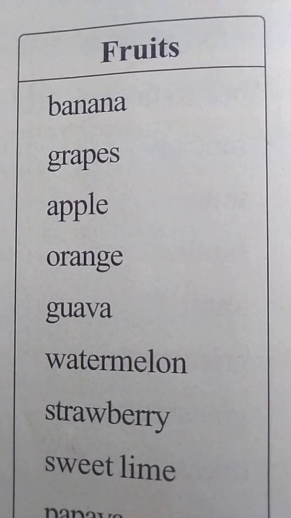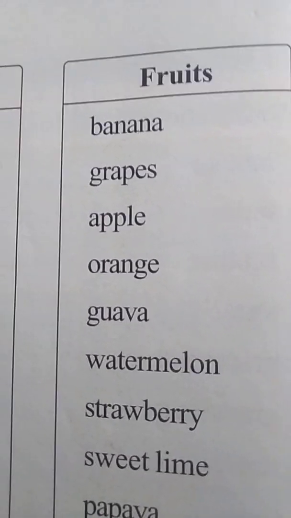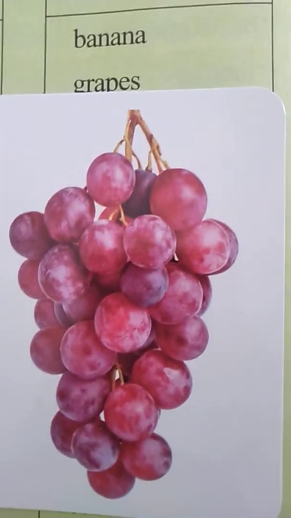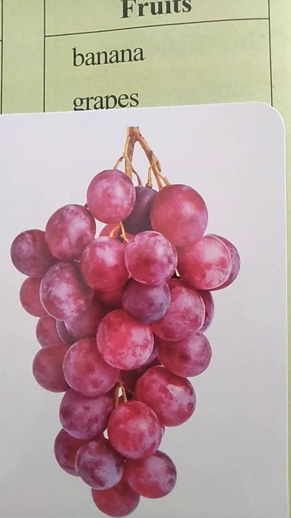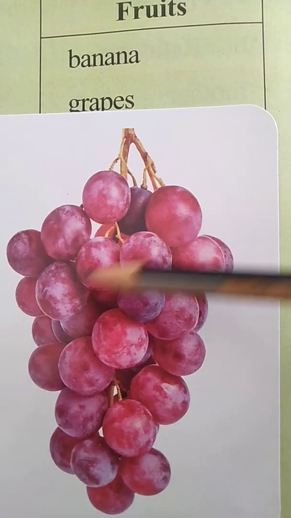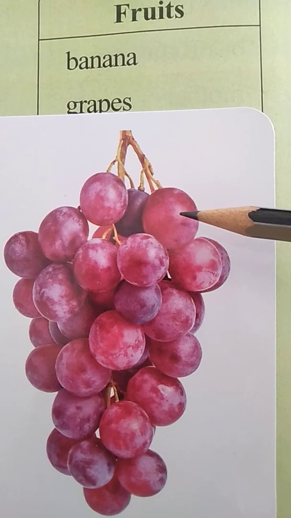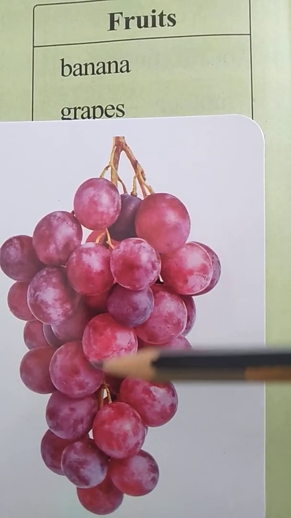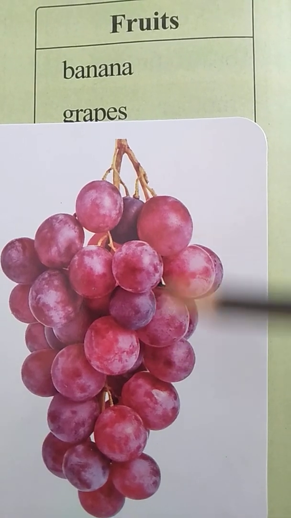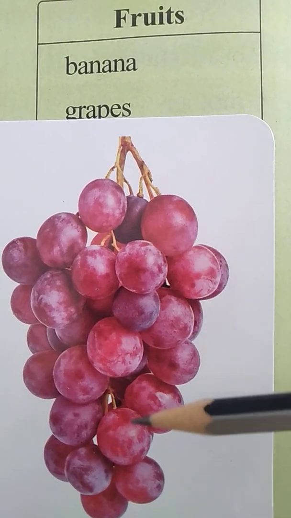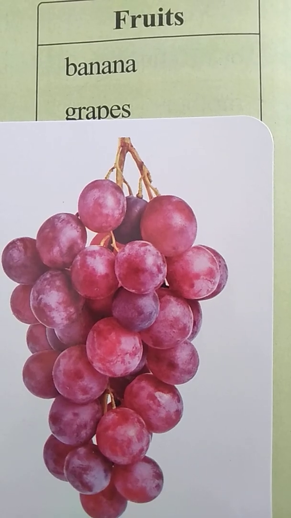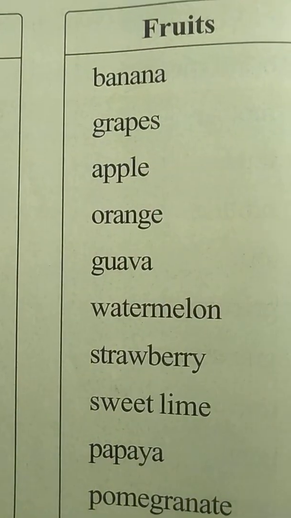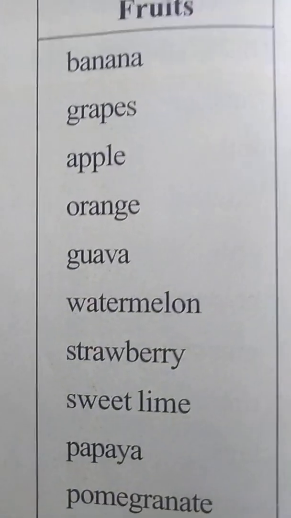So now in summer season we get the grapes, and here I am going to show you the picture of the grapes. So here is the image of the grapes. Wow, nice, no? So these are the grapes. We get a bunch of grapes, no? Here the bunch of grapes. How many grapes are there in one bunch? So which fruit is this, children? Grapes. G-R-A-P-E-S, grapes.